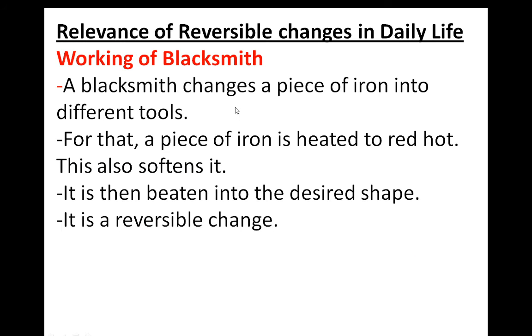Then we have learned about the relevance of reversible changes in daily life, how reversible change helps us in our daily lives. We have learned about the working of a blacksmith, where we make different tools from iron. Here we have learned about expansion and contraction.